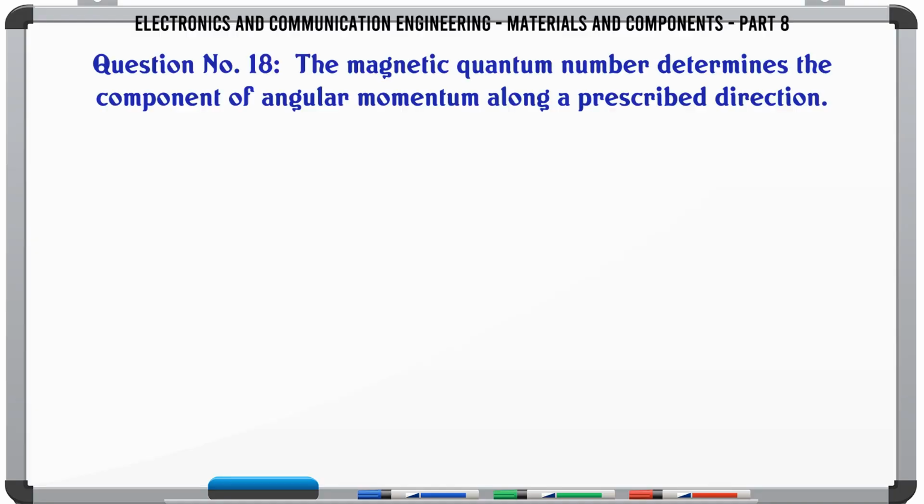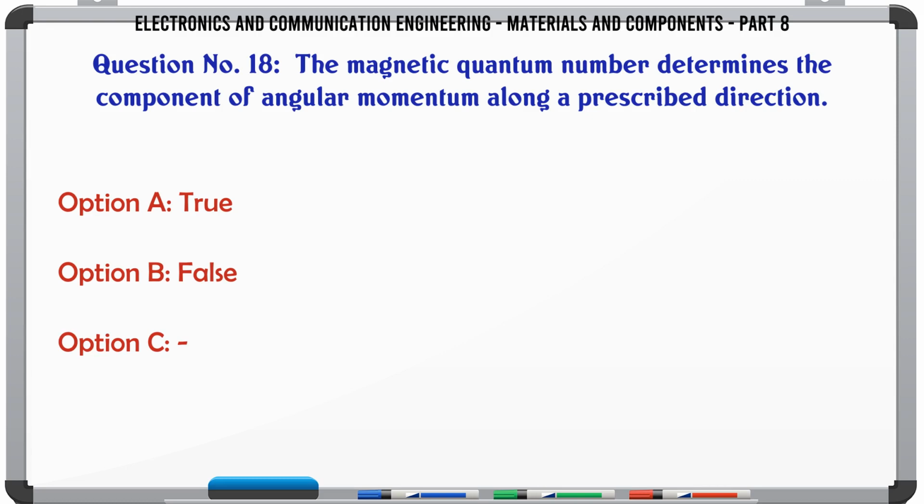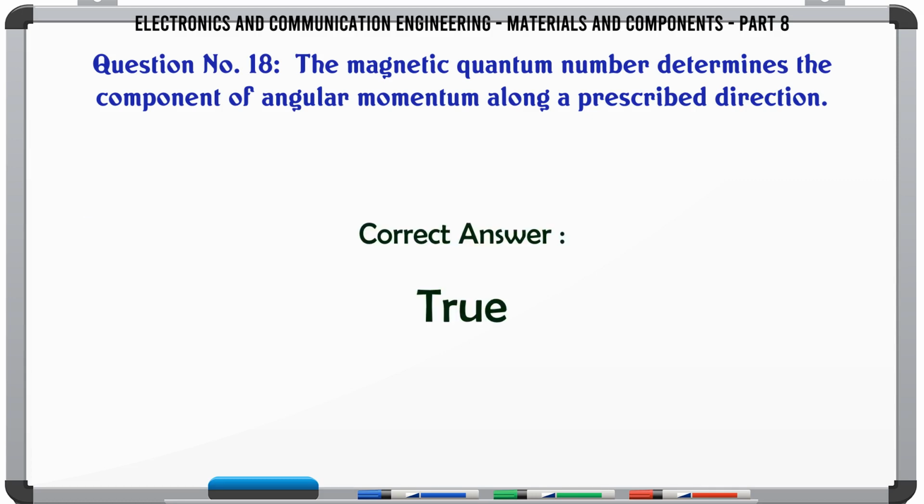The magnetic quantum number determines the component of angular momentum along a prescribed direction. A, True; B, False. The correct answer is true.